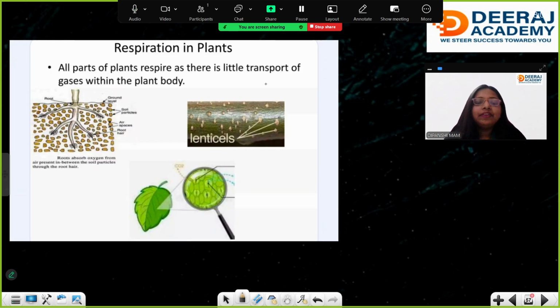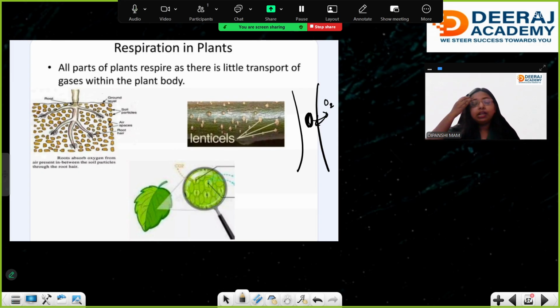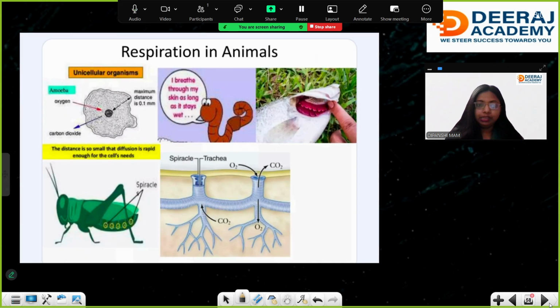Very good students. Respiration in plants is the last part. This is the lenticel, where oxygen enters; plants also respire. Plants also require oxygen, but the availability of oxygen is never a problem because oxygen is already produced inside. Roots are living and require oxygen, and it is produced inside the leaves. So plants do not require lung-like structures as we have in humans.